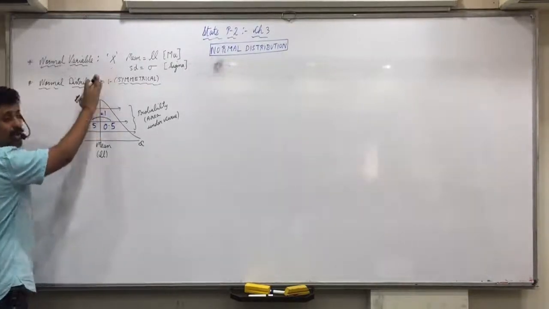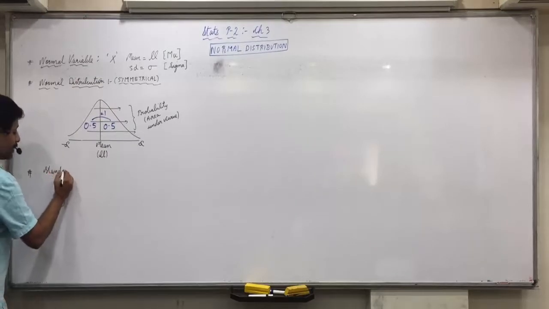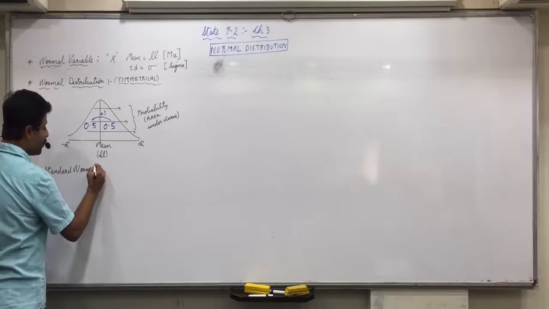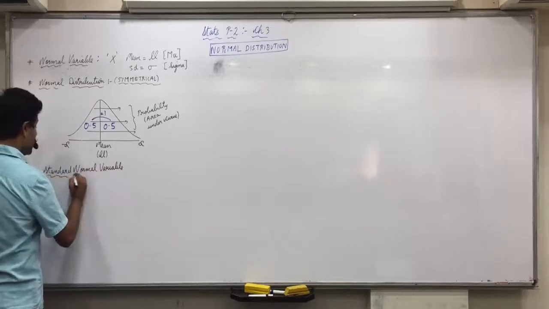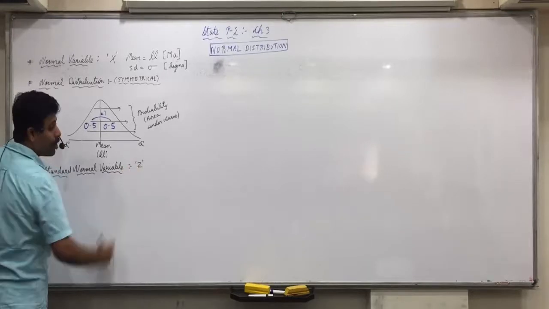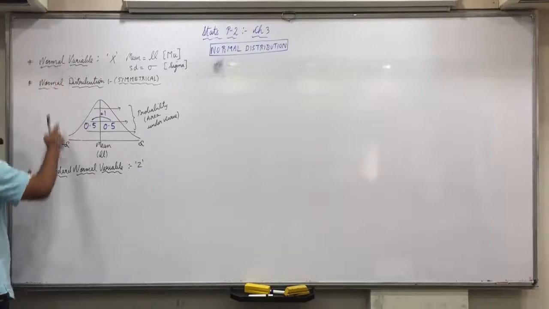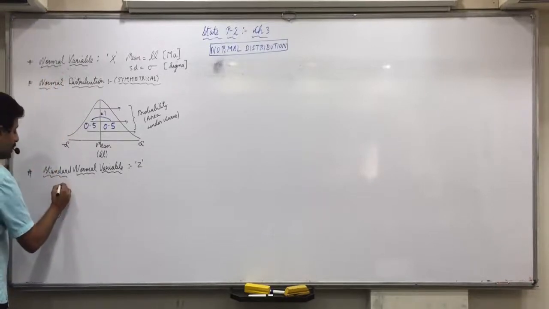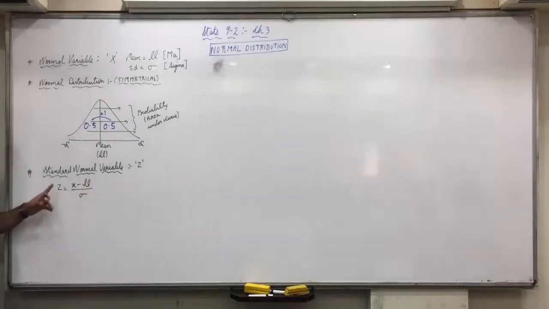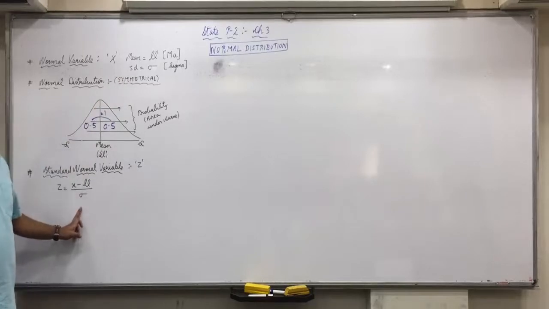Since x may be too small or too big, we convert it into a standard value, which is called standard normal variable, and it is denoted as z. How do we convert this normal into standard normal? Z is equal to x minus mu upon sigma. Whatever is the actual value of x, minus mu, that is mean, divided by standard deviation.